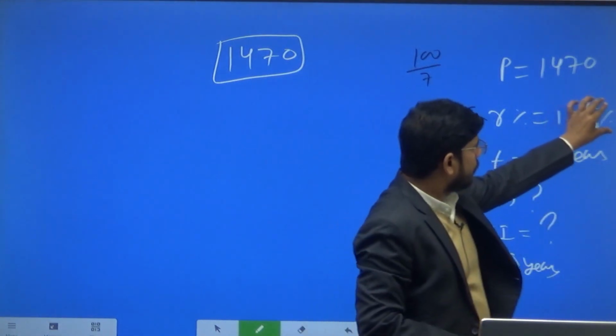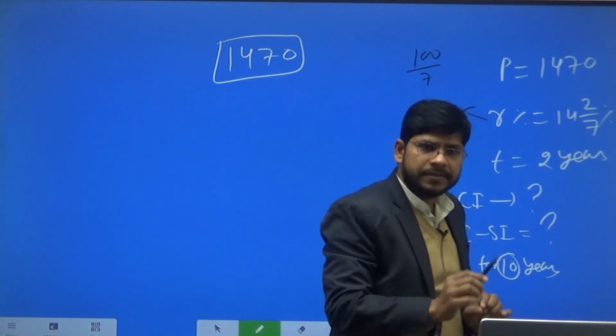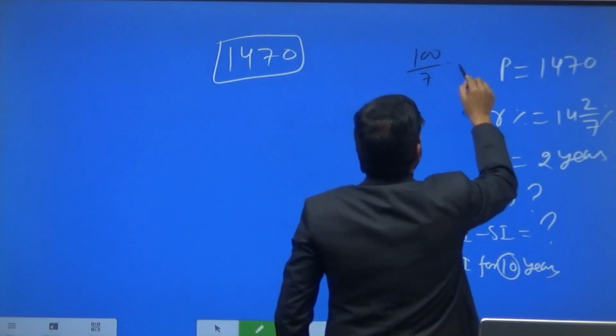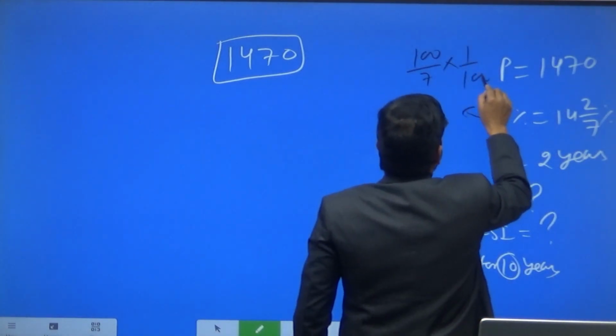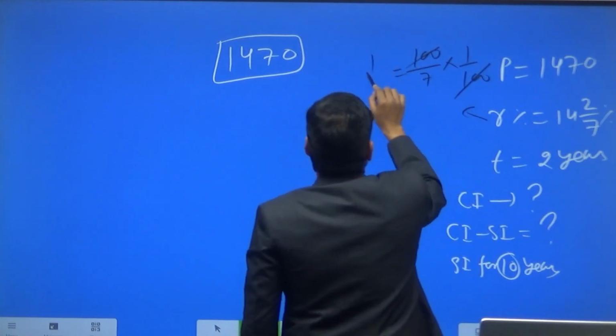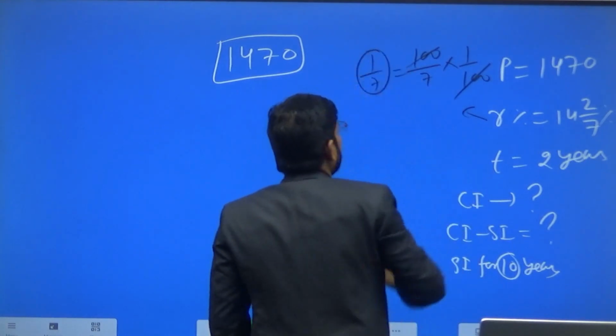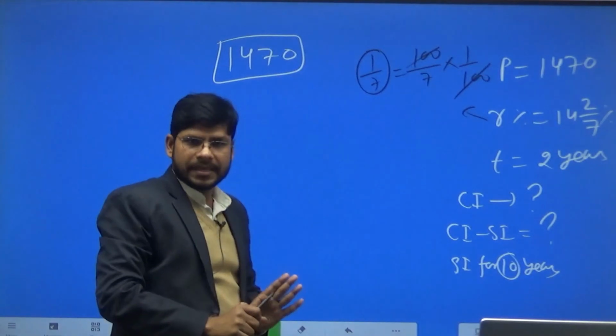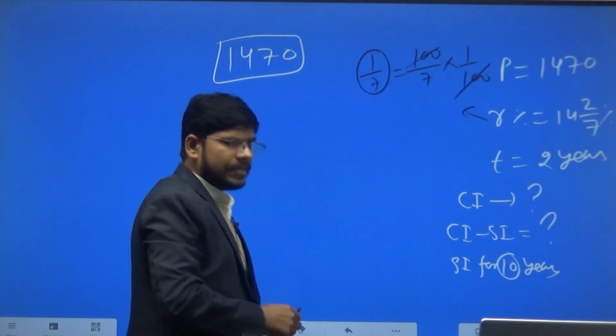Percentage means 1 by 100, so this becomes 1 by 100, and 100 cancels out from 100. Now the result is 1 by 7. So the rate of interest is 1 by 7, that is 14 2 by 7%.